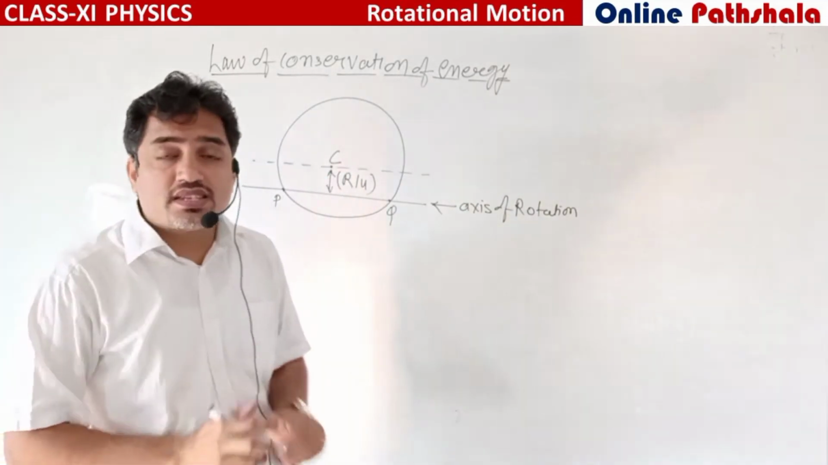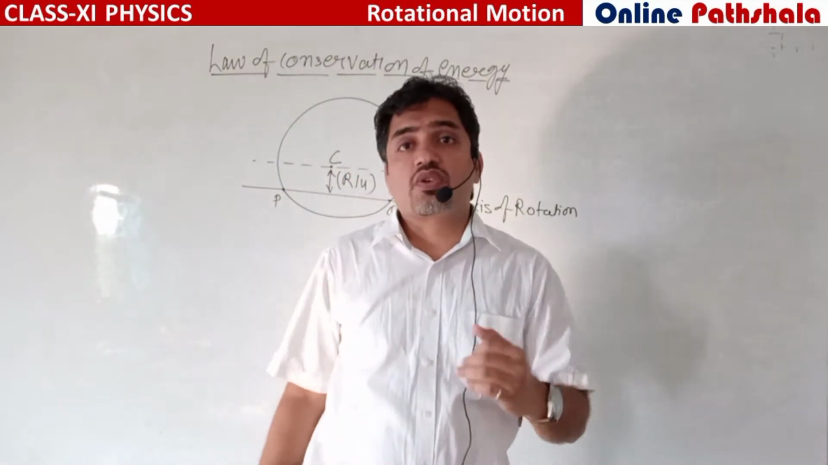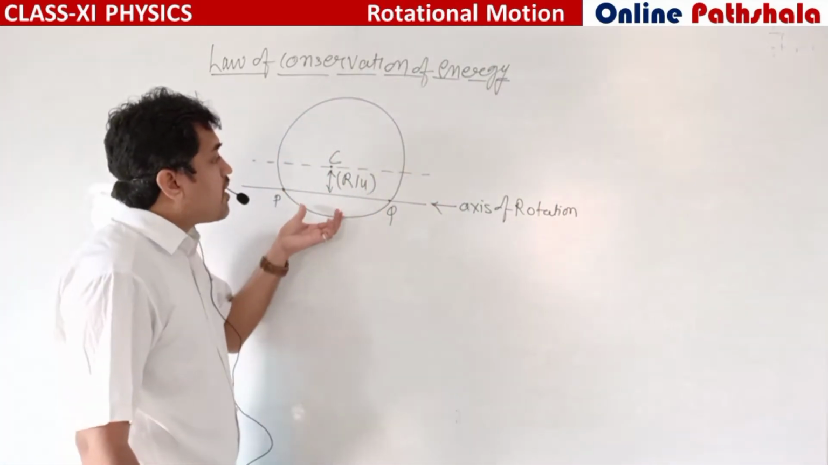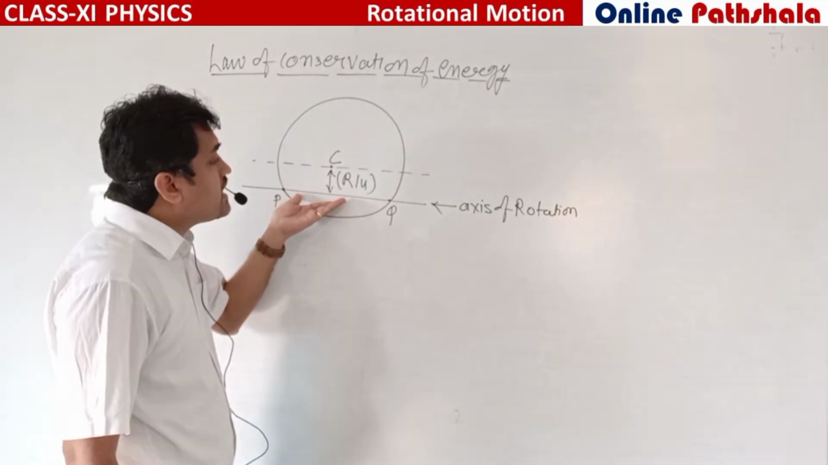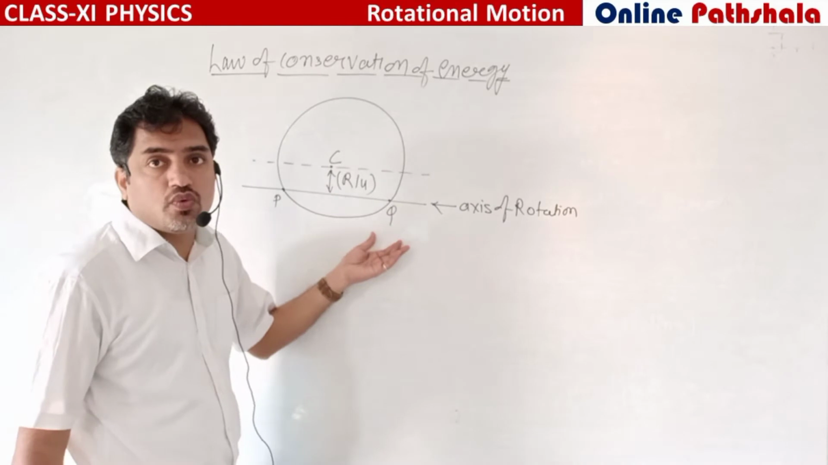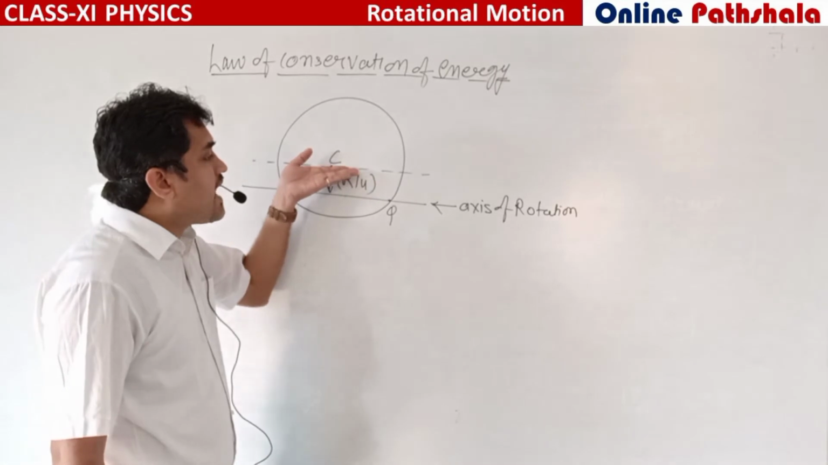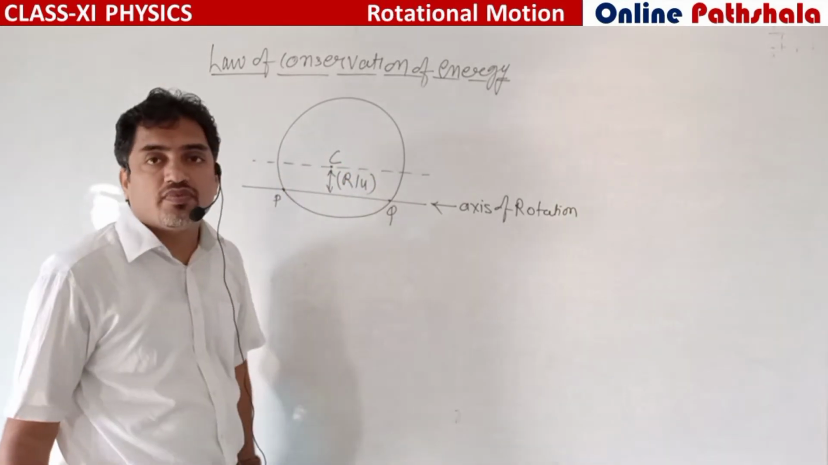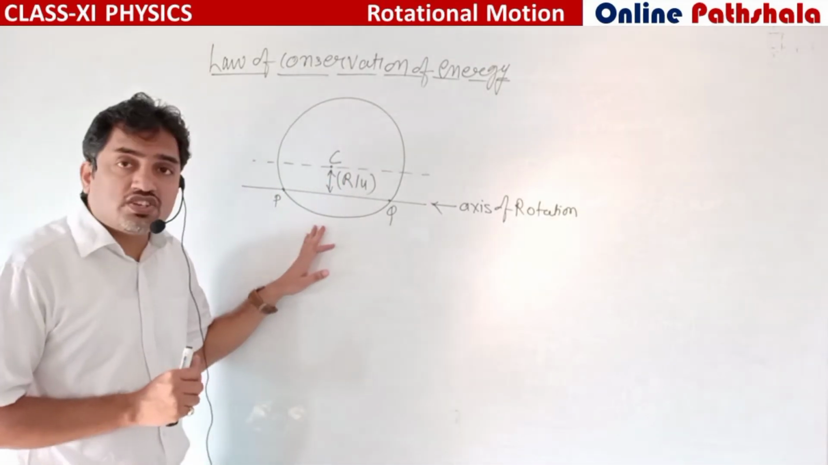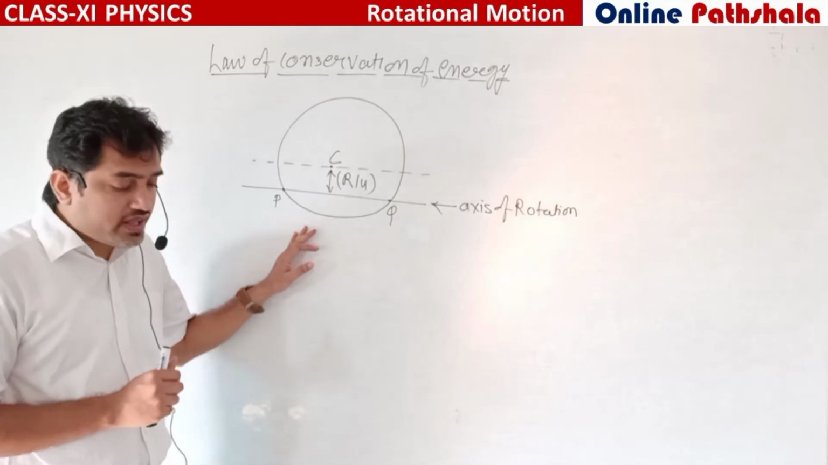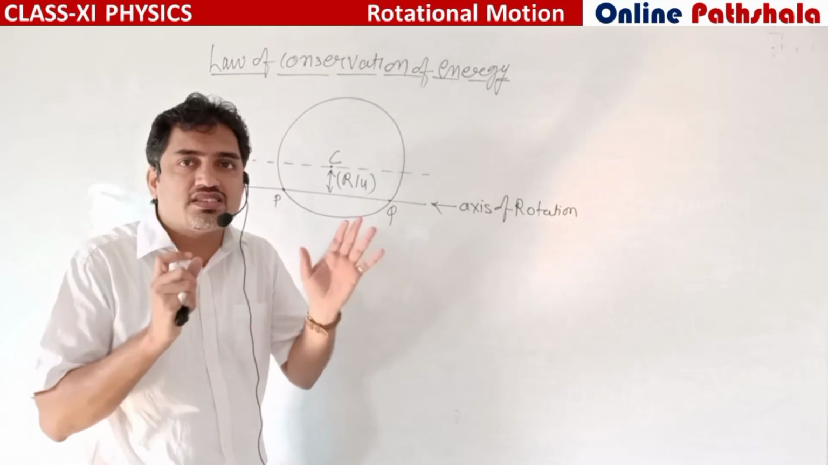Okay, is this clear? This circular ring is not rotating about the center of mass, about the diameter. It is rotating about a horizontal chord PQ, which is r by 4 below the center. So this is the initial position of this circular ring, and if we displace it by a very small amount, or if we release this system, what will happen?